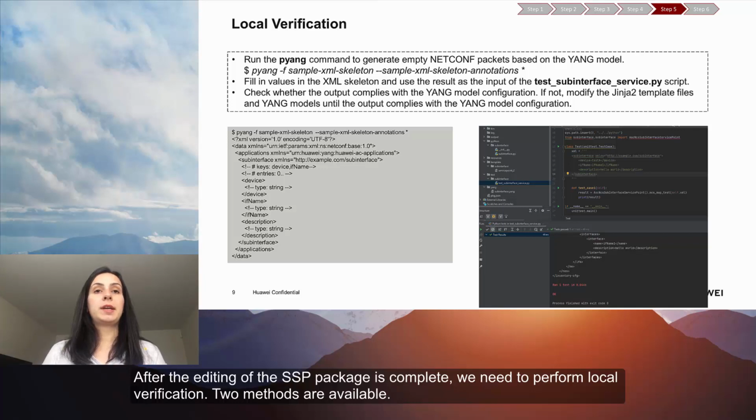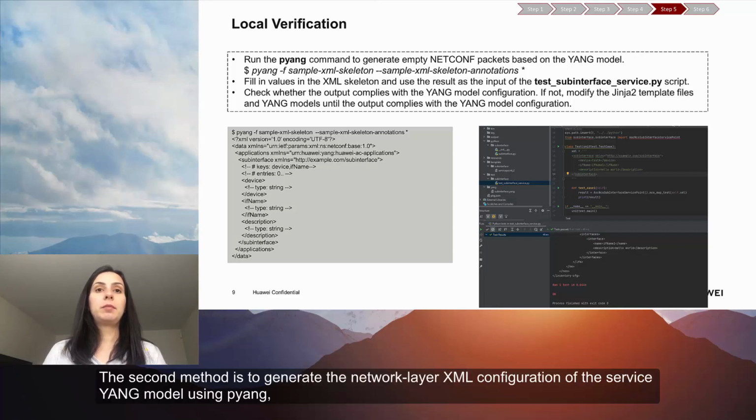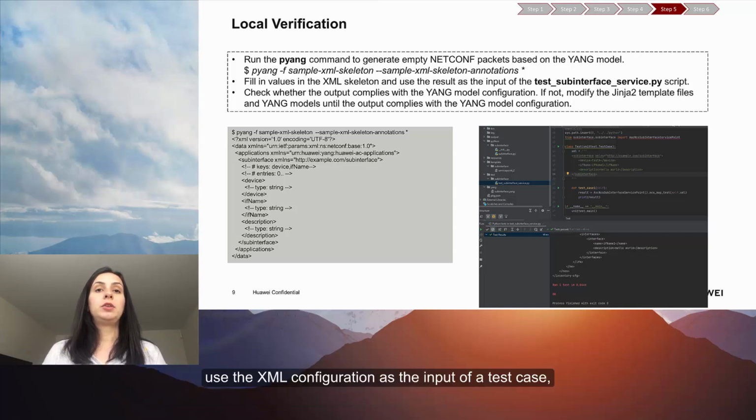After the editing of the SSP package is complete, we need to perform local verification. 2 methods are available. The first method is to directly verify the service Yang model that we have just edited using pyang. The second method is to generate the network layer XML configuration of the service Yang model using pyang, use the XML configuration as the input of a test case, execute the test case, and finally check whether the output complies with our expectation.